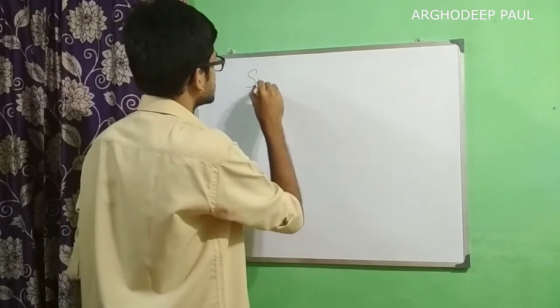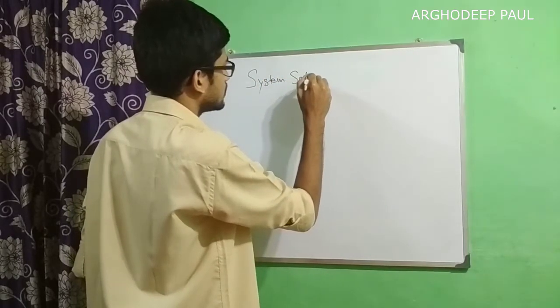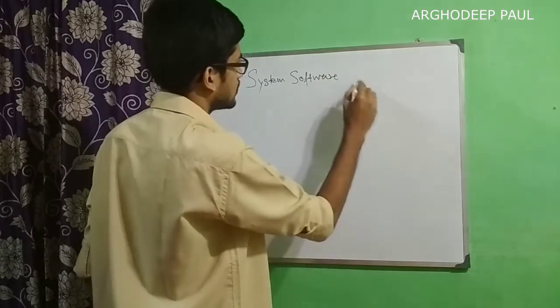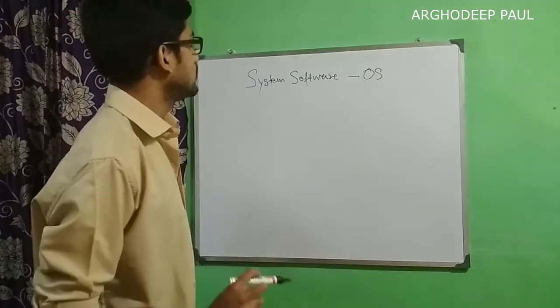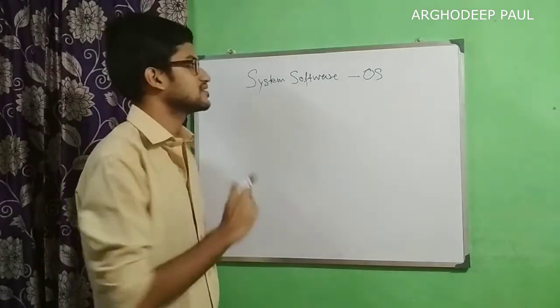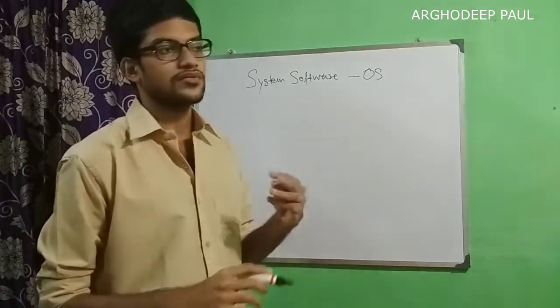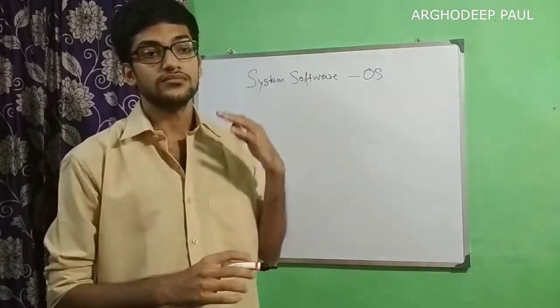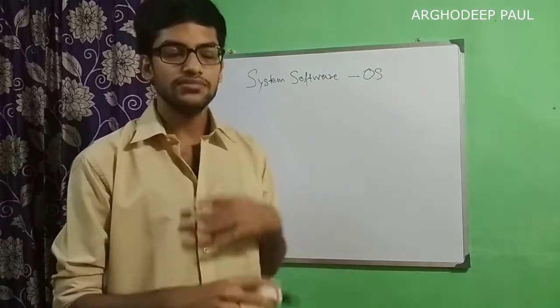First, let me write system software, also known as an OS. So here, a system software is that type of software which is responsible for managing low-level hardware implementations.